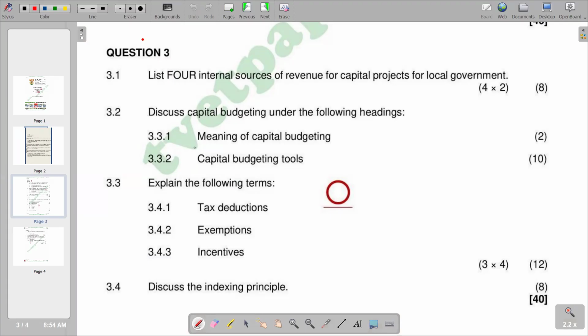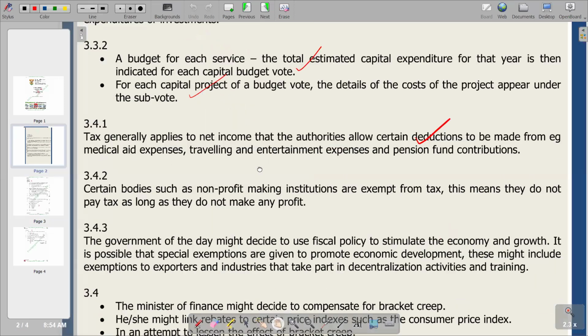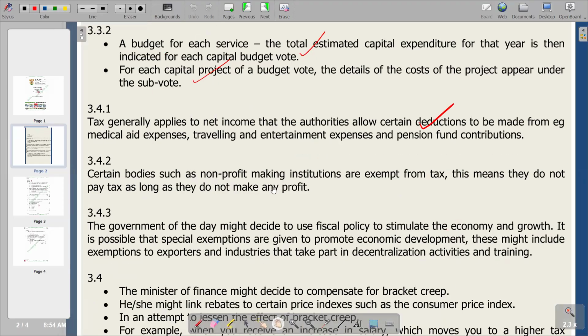According to our explanation, it reads: certain bodies such as non-profit making institutions are exempt from tax. This means they do not pay tax as long as they do not make any profit. The exemption comes from being freed from the obligation of paying tax. So basically, this is what we have for this part.